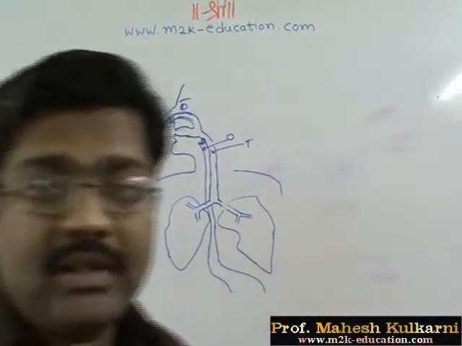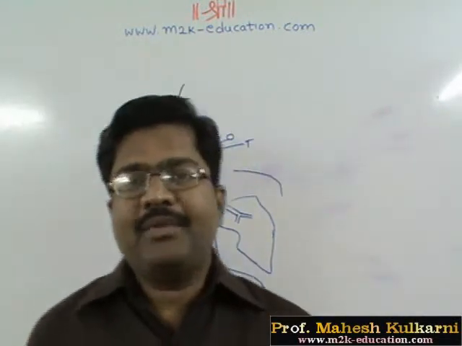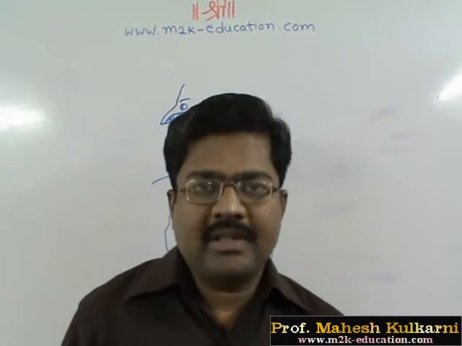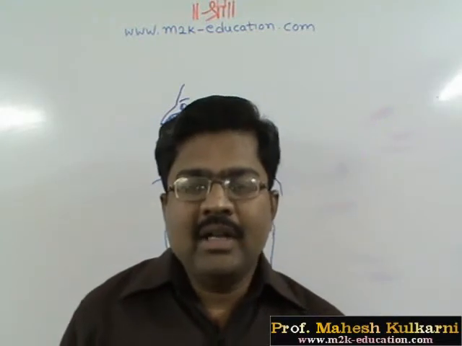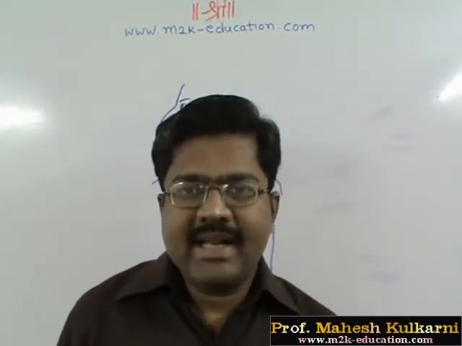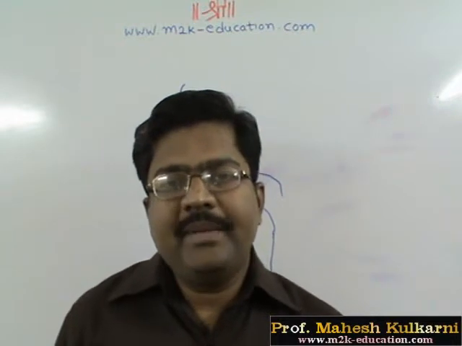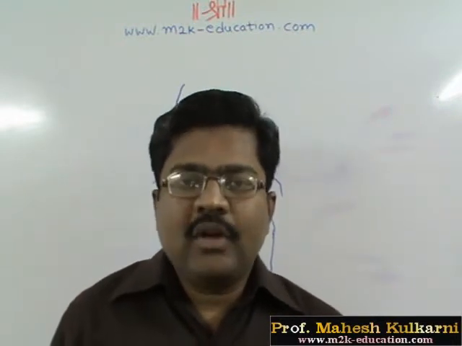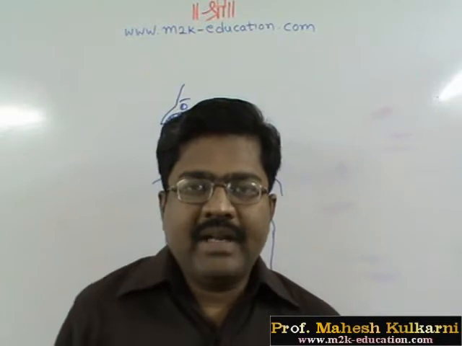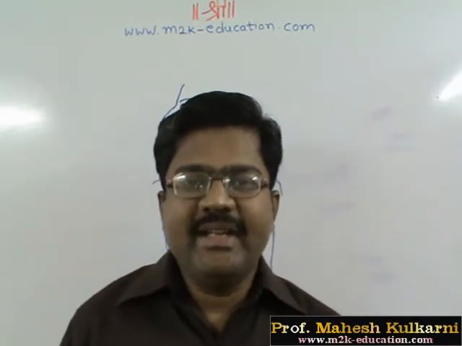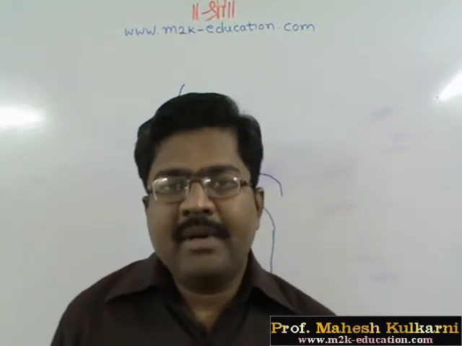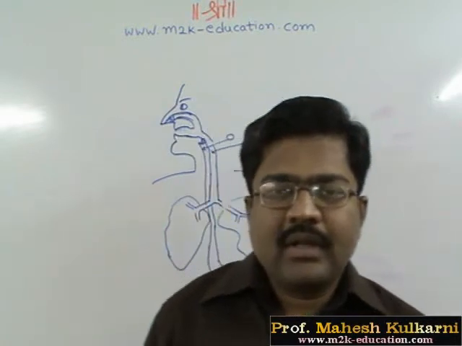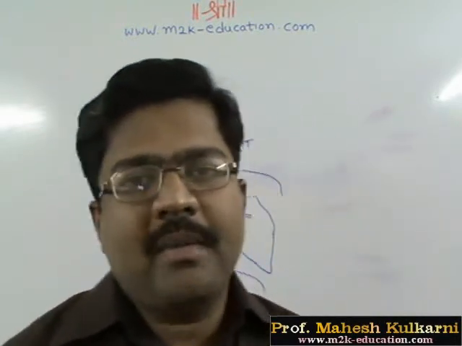So 20% oxygen is there in air, and that is absorbed, not 100%. Out of whatever oxygen is there, only 4% is absorbed in the lung, whereas the remaining is sent away. Whatever oxygen is absorbed is in the form of oxyhemoglobin, whereas carbon dioxide is released. Now carbon dioxide is carried in blood in two ways.